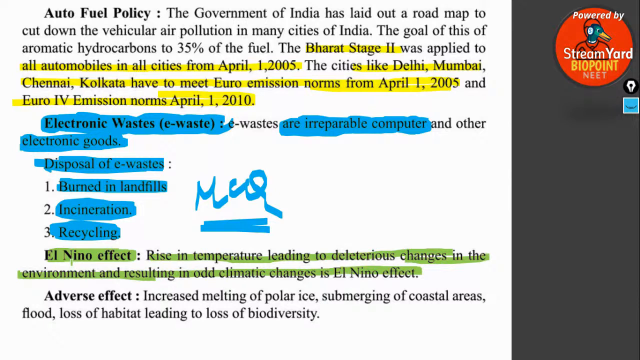And what are the adverse effects? They are the increased melting of polar ice caps, submerging of coastal areas, floods, loss of habitat leading to loss of biodiversity.